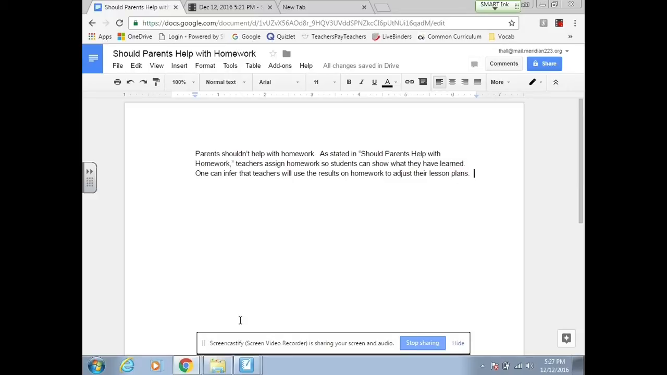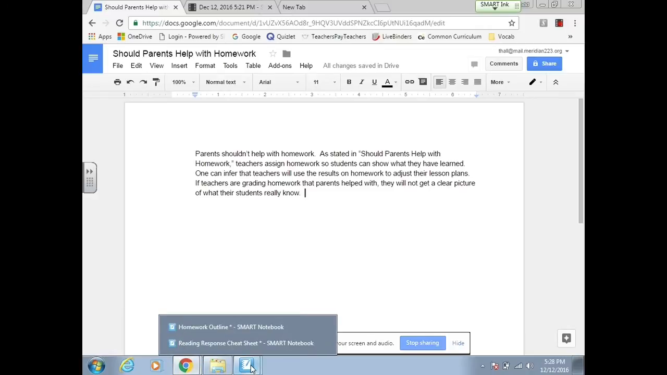Remember, writing is a process of improvement, and with these explanations, the more you do them, the better you're going to get. This is where I'm really persuading someone. If teachers are grading homework that parents helped with, they will not get a clear picture of what their students really know. And remember, with explanations and text evidence, you can have more than one sentence. Just because there's only one line there doesn't mean it has to be condensed to one sentence.